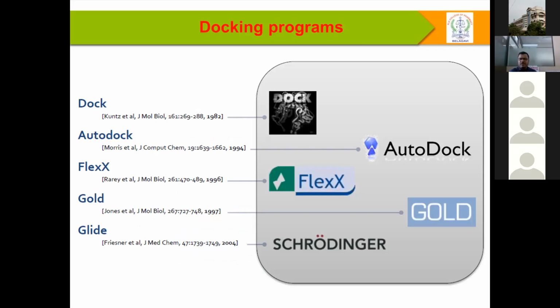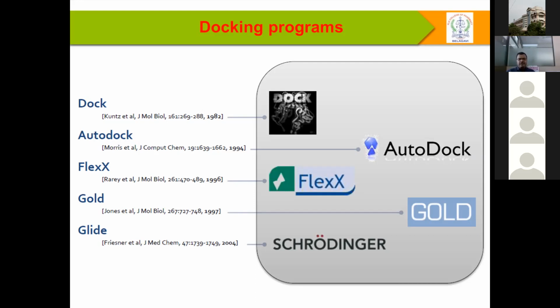In reverse docking, we can also use whatever docking programs are available, like DOCK, AutoDock and AutoDock Vina, FlexX, GOLD, and Glide. Some of them are commercially available and some are freely available. AutoDock is freely available, and Vina is also freely available. They are grid-based docking programs, and they can give very competitive results compared to commercial docking software.